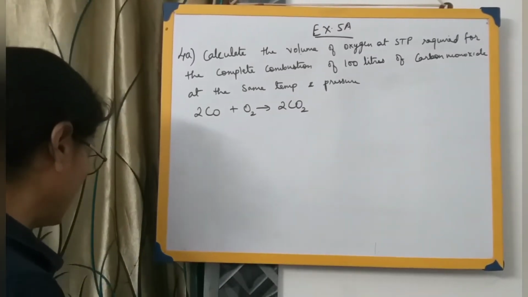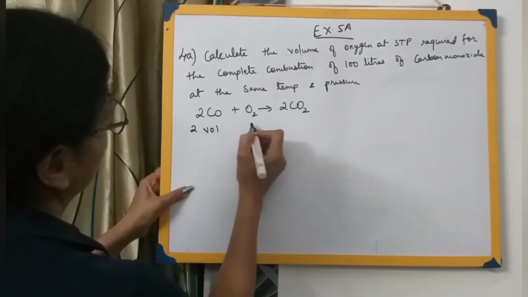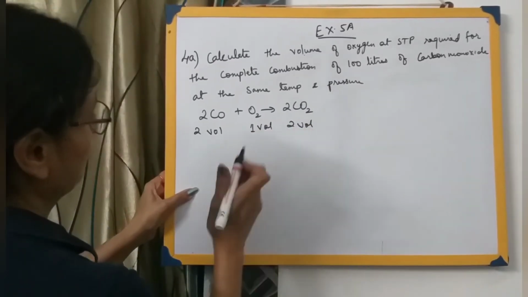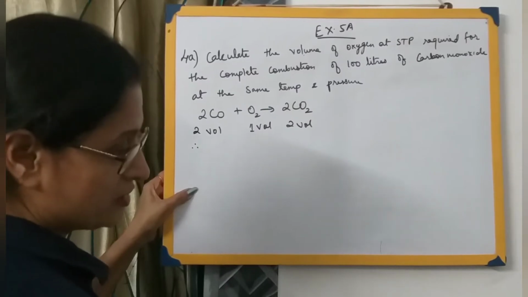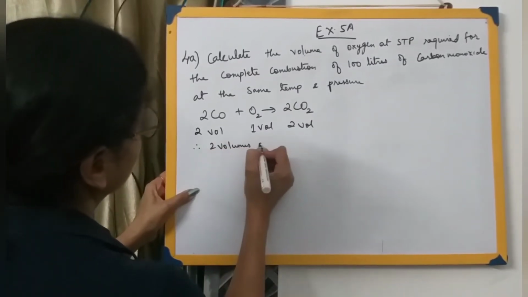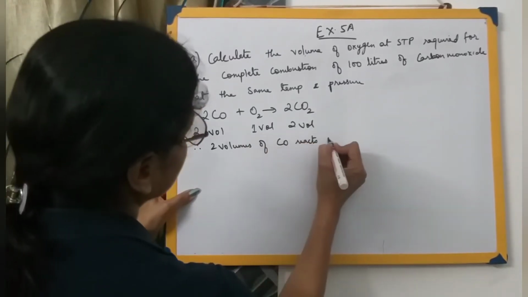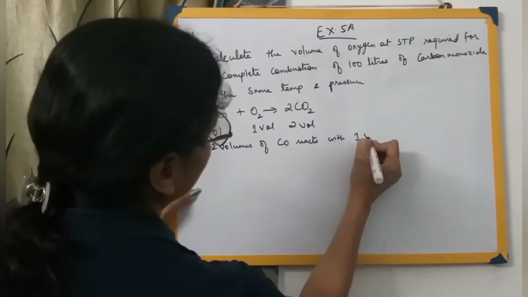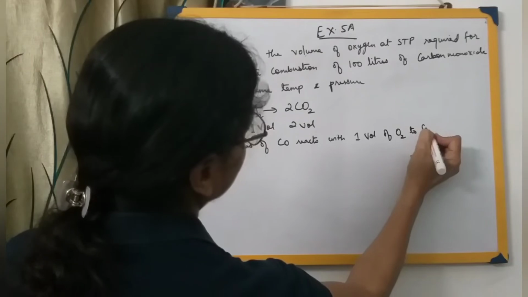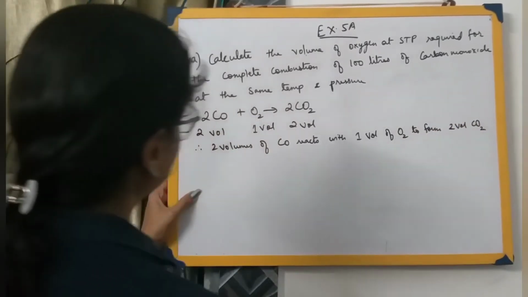So the next step over here is what? 2 volumes. Over here 1 volume and here 2 volumes. Therefore, if you have time, you can write the statement: 2 volumes of carbon monoxide reacts with 1 volume of oxygen to form 2 volumes of carbon dioxide.